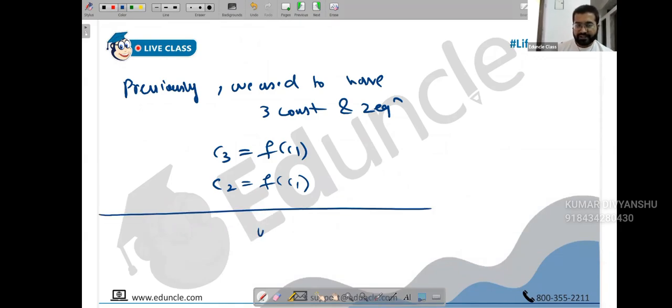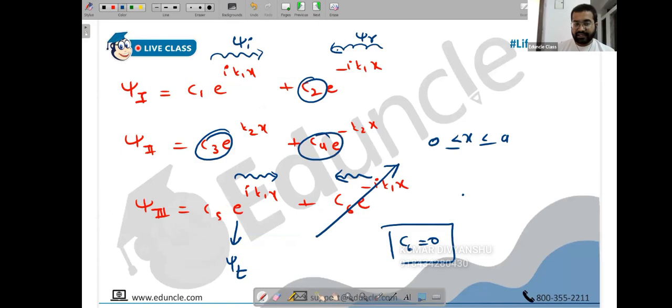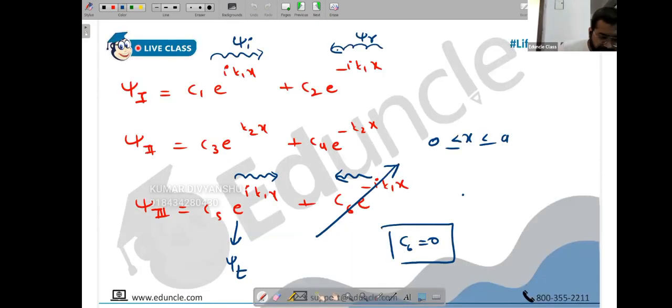But now, if we have 4 constants, I must have 3 equations so that I can express C2, C3, and C4 in terms of C1, people. And if you have 5 constants, then I must have 4 equations so that I can express C2, C3, C4, C5, all of them in terms of C1. I need 4 equations now. How can I get 4 equations? That's the next question.